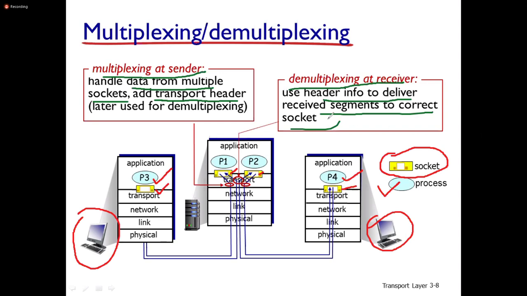So here it has the data from multiple sockets and it adds the header information at the sender side. The same header information is used at the receiver for demultiplexing purposes.